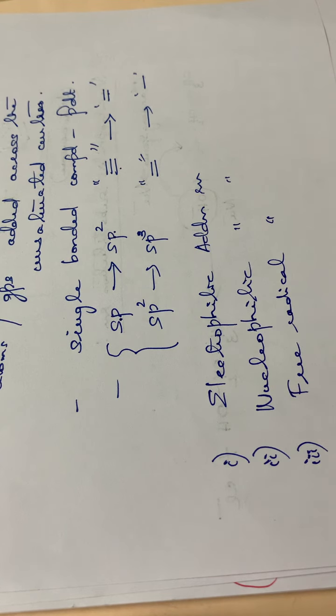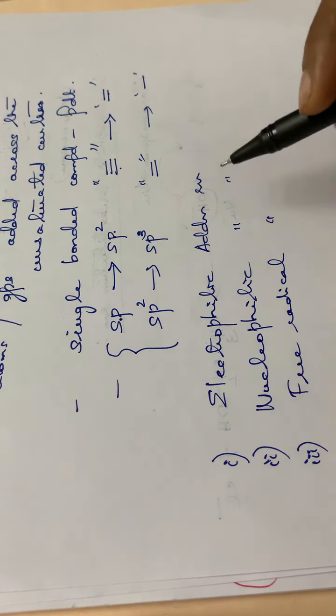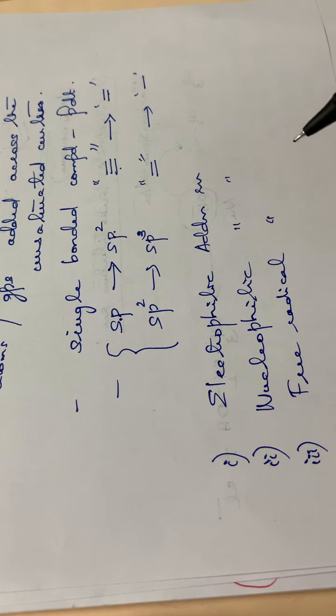This classification is also based on the type of organic reagent attacking the substrate molecule.